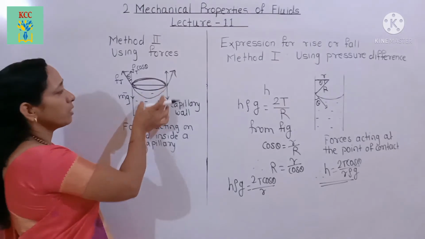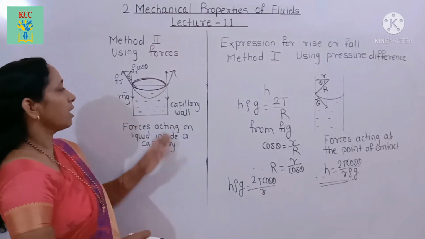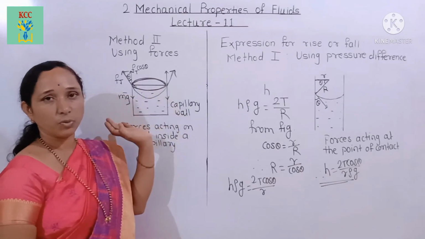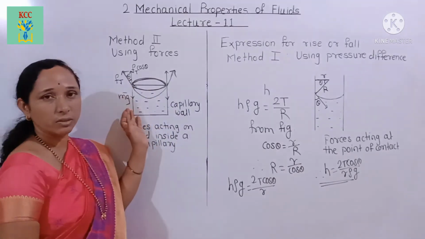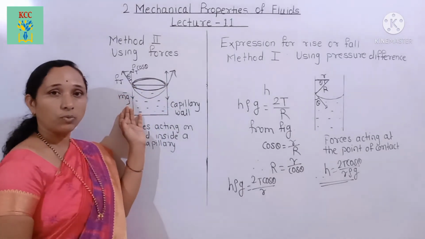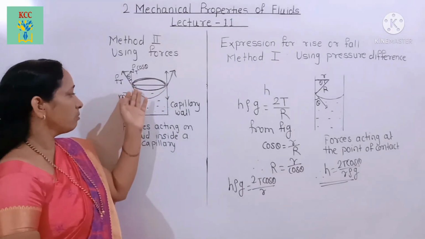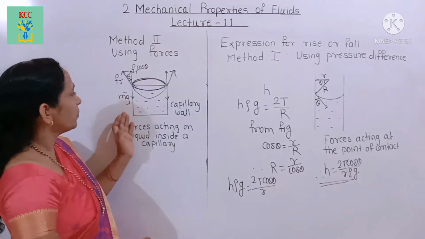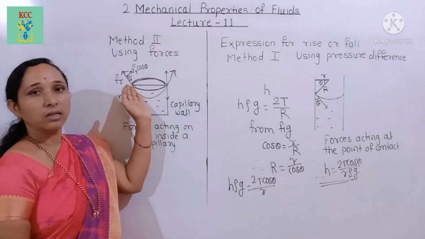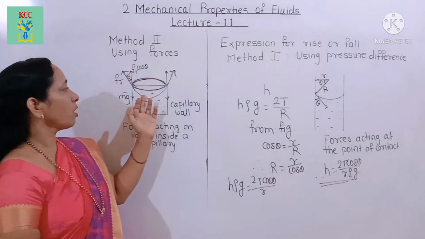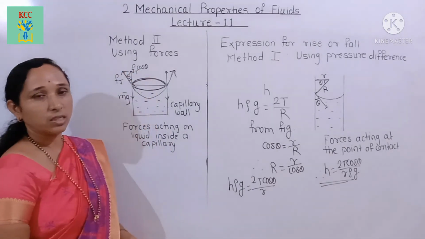Here there is also the gravitational force, that is, the weight of the liquid column. This weight mg is directed in a downward direction, and it must be balanced by the vertical component of this tangential force.